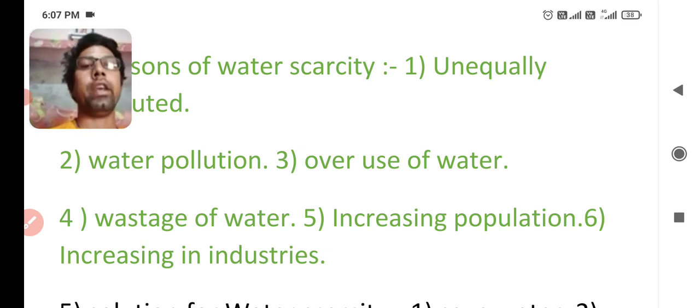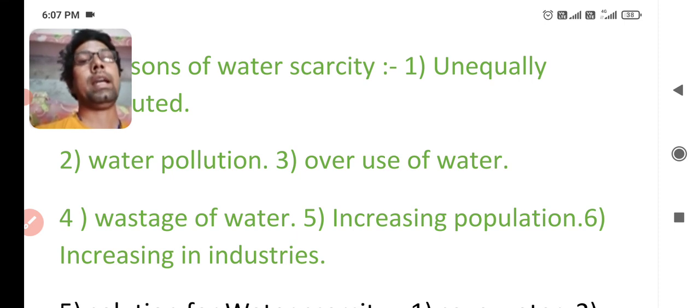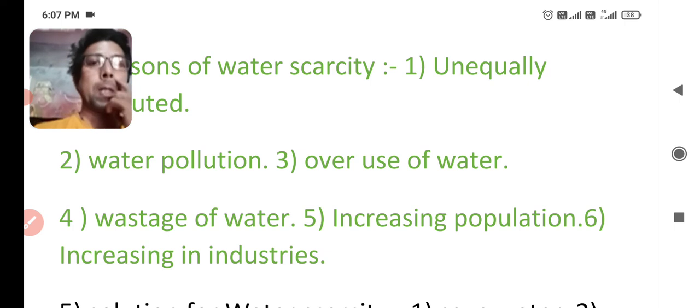And the next is increasing population. You know that water is only 1% from ancient times and in modern times also. On the other hand, population is increasing. There was not too much population in ancient times, and now the population has increased many times over. But water is only 1% fresh water. So that's why we are facing water scarcity.